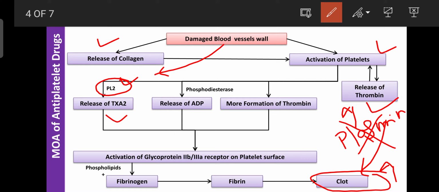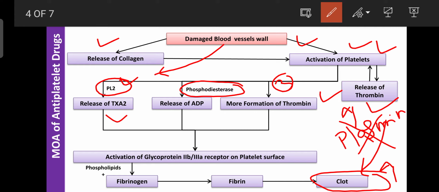Another enzyme released from the activated platelets is the phosphodiesterase enzyme. This enzyme is responsible for the release of ADP, that is adenosine diphosphate. Then in the third phenomenon, due to activation of platelets, more thrombin can be formed. So three phenomena occur due to activation of platelets or damage of the blood vessel wall: the released thromboxane A2, ADP and thrombin.